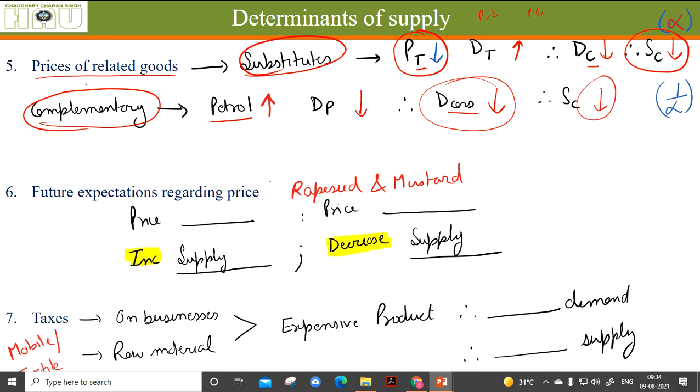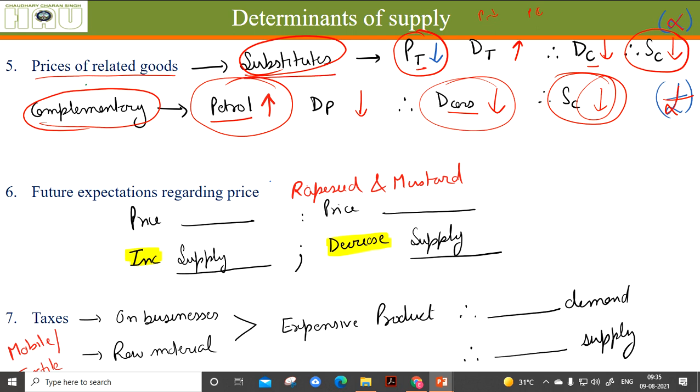So when the price of one of the complementary goods increases, the supply of the other complementary good goes in the other direction. These are inversely related. Make some examples of your own. Use your mind a little and you'll understand it properly. I hope you have understood it right now.